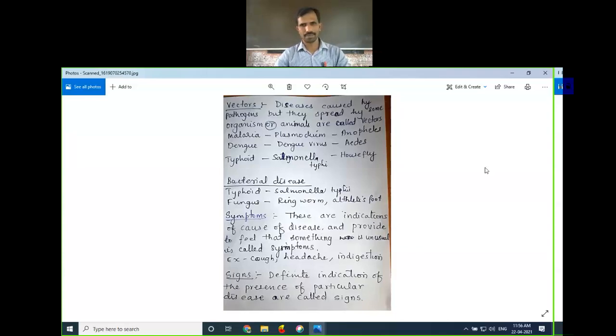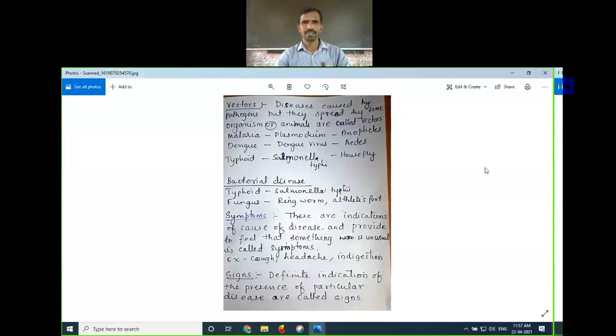One more example is chikungunya. Chikungunya is caused by the chikungunya virus, but it is transferred by the mosquito Aedes aegypti. Similarly, typhoid is a disease caused by the bacteria Salmonella typhi, but it spreads by the housefly.